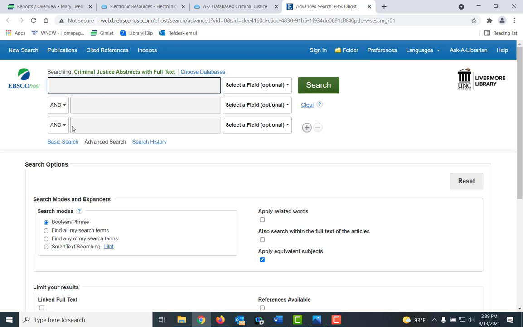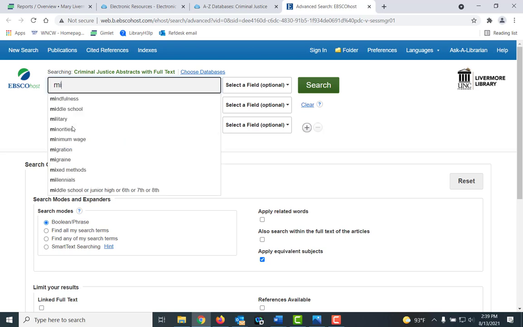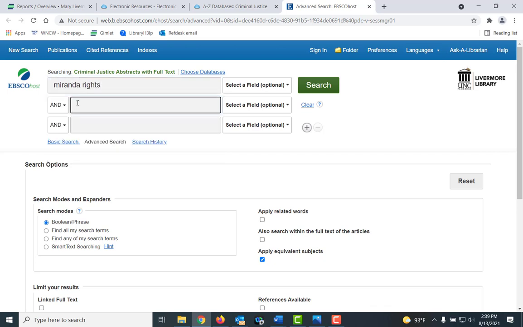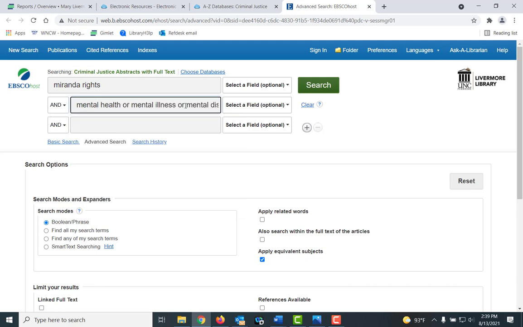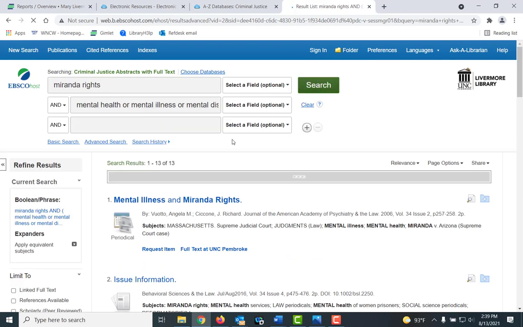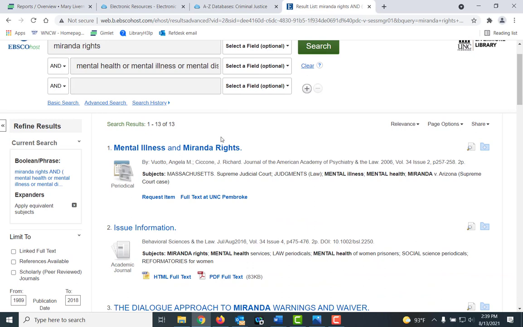Let's say I am looking at the reading of Miranda rights and people who have mental health issues. So my key terms would be Miranda rights, and you see it pops up. And then I would start typing in here like mental, and notice it comes in mental health, mental illness, mental disorder, or psychiatric illness. If I click there, it will populate that search box. Now, usually what I do is just go ahead and click on search. And you see I have 13 results.